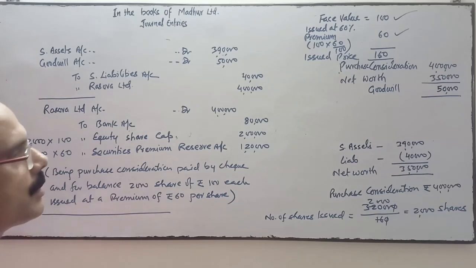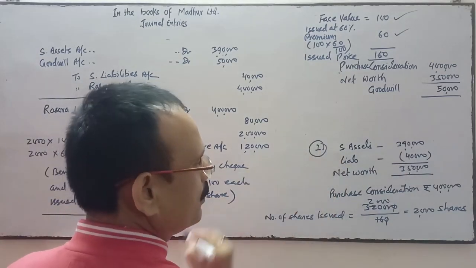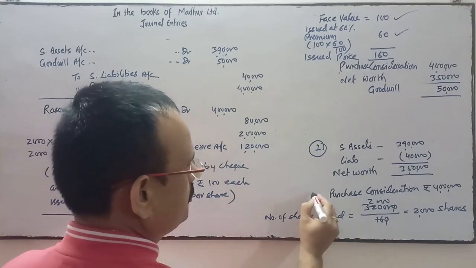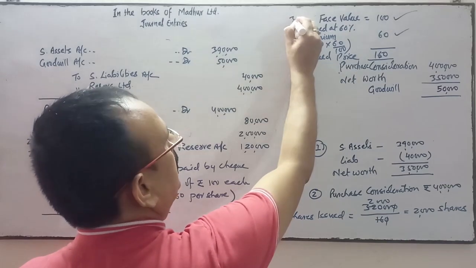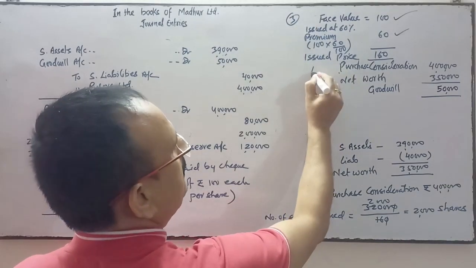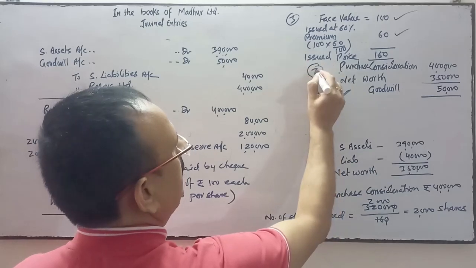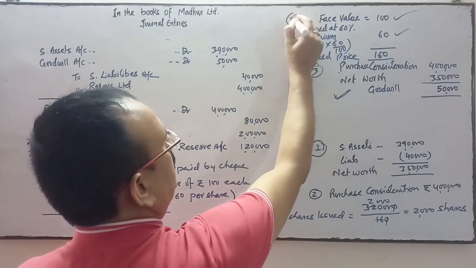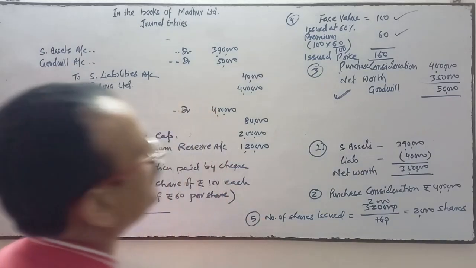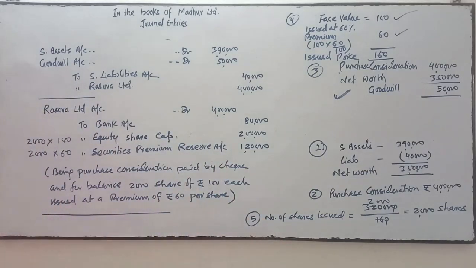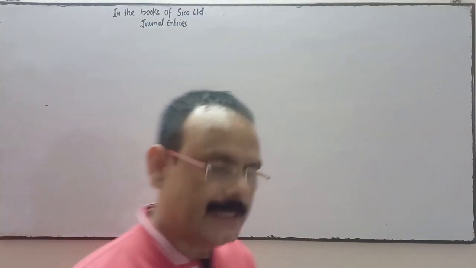So working note number 1 is this. First working note is for the purchase consideration. Second, third is for this one. Fourth is for this goodwill treatment, or you may write the third working. This is the fourth working, and this one is the fifth working. There are 5 different workings. I have done it, and do this working in the working note. Now see the next question.